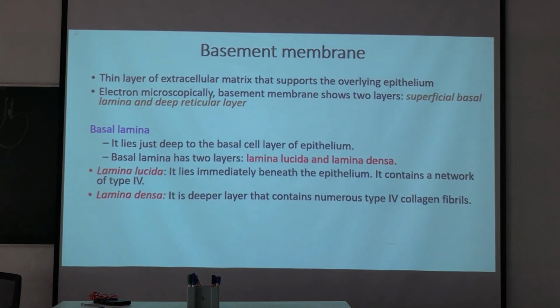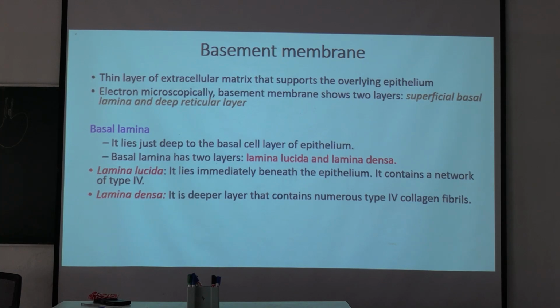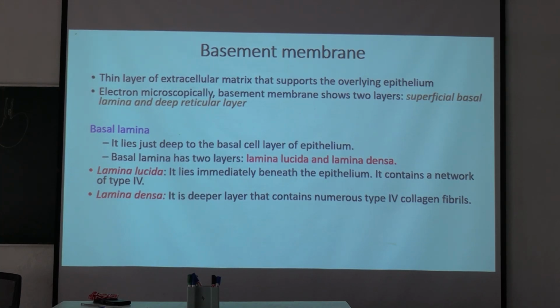Next, we have completed transitional epithelium. Prepare it as a short note. Another important thing is the basement membrane. It also comes as a short note. What is basement membrane? From the first epithelium, we are seeing all the cells lying over the basement membrane. So basement membrane is a thin layer of extracellular matrix that supports the overlying epithelium.